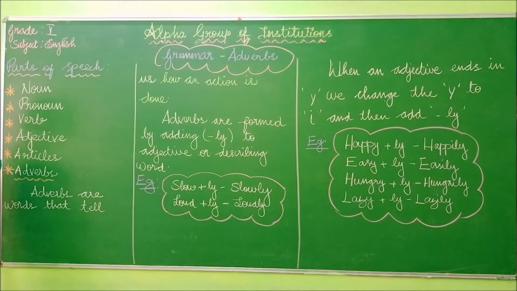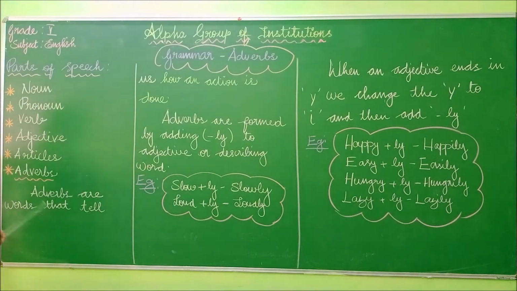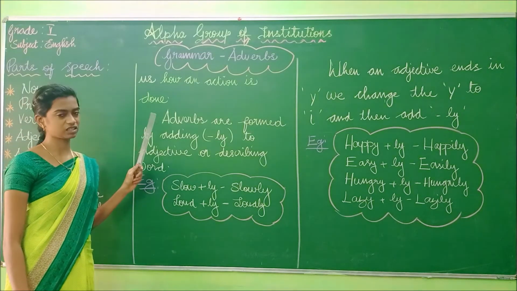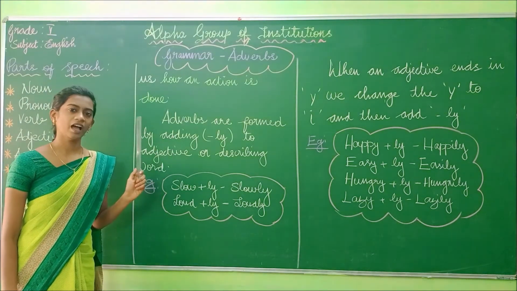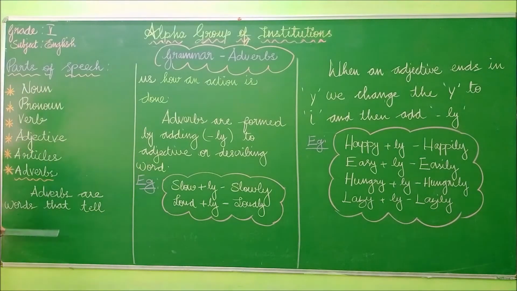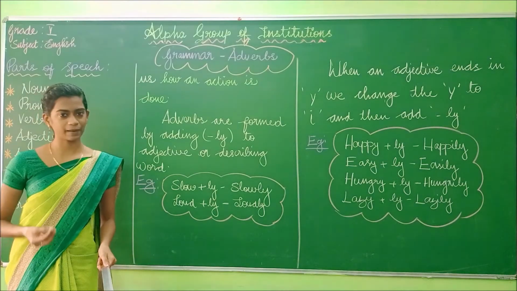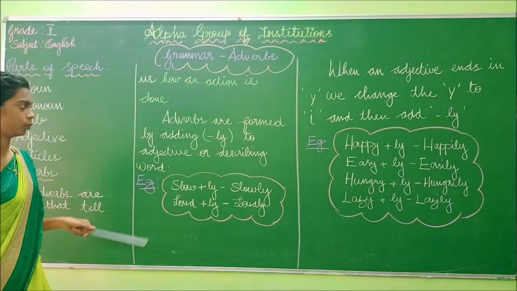So now let us start what is meant by adverbs. Okay, so I have written the definition of adverb. Adverbs are words that tell us how an action is done. Okay, adverbs are words that tell us how an action is done. So what is action? Action is the verb. Okay, we say verb as the action. So adverb says how the action has taken place. Okay, so that's called the adverb.